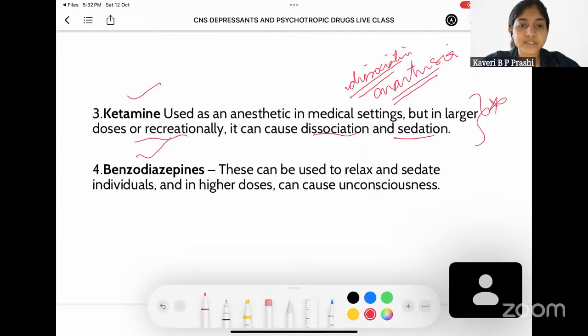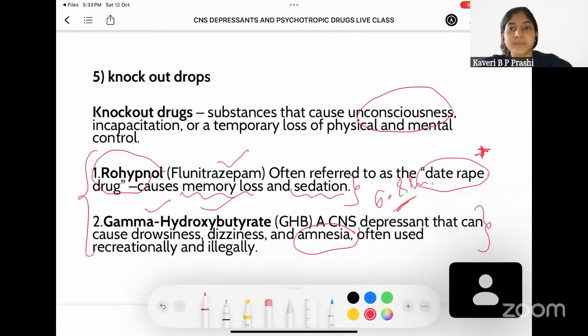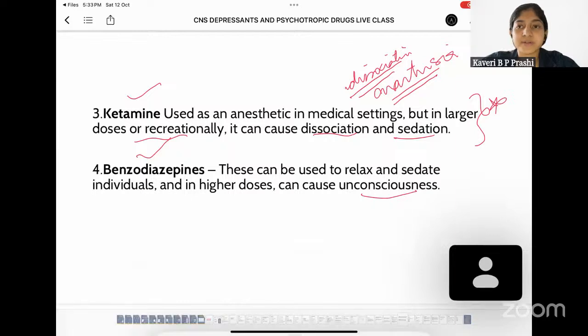Coming to the next one, benzodiazepines. They can be used to relax and sedate individuals, and in higher doses, they can also cause unconsciousness. So, what are the four drugs under knockout drugs? One is rohypnol. You cannot forget the name of this drug. The next one would be gamma hydroxybutyrate. The third one, ketamine, and the last one, benzodiazepines.